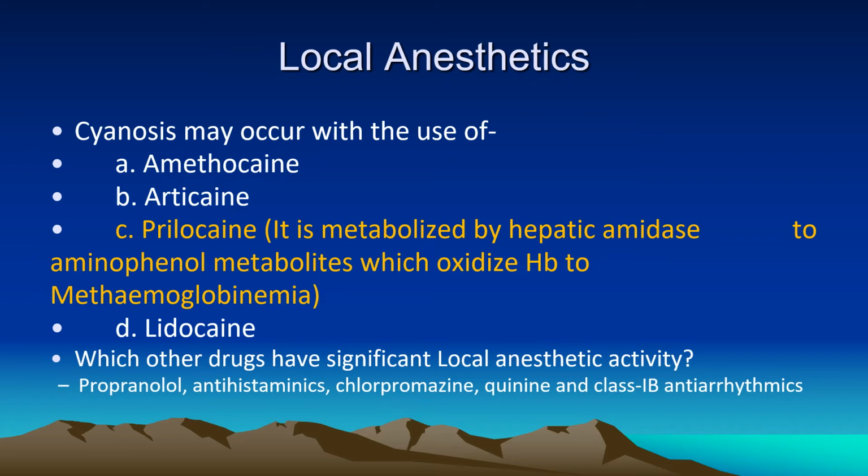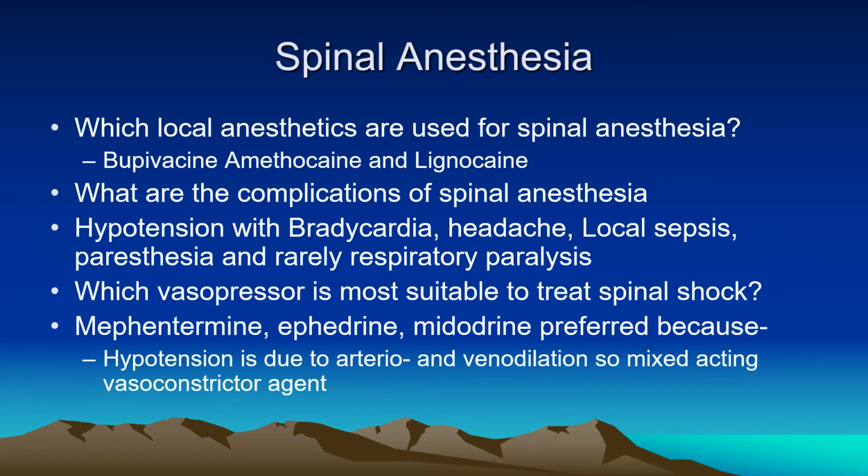local anesthetic activity. Now, about spinal anesthesia, which local anesthetics are used for spinal anesthesia? Bupivacaine, amethocaine, and lignocaine. What are the complications of spinal anesthesia? Bradycardia, headache, local sepsis, paresthesia. More important, hypotension with bradycardia, and rarely respiratory paralysis.